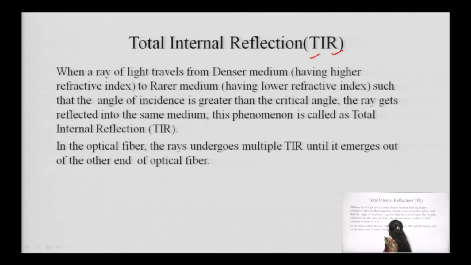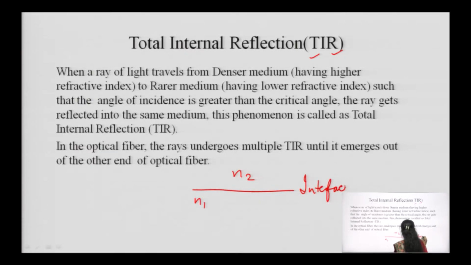Here we are taking two media having an interfacing line basically. This line is used to differentiate between the two media. N1 defines the refractive index of the first medium and N2 defines the refractive index of the second medium. So, TIR is applicable only when there exist two different media. So, when a ray of light travels from a denser medium to a rarer medium.